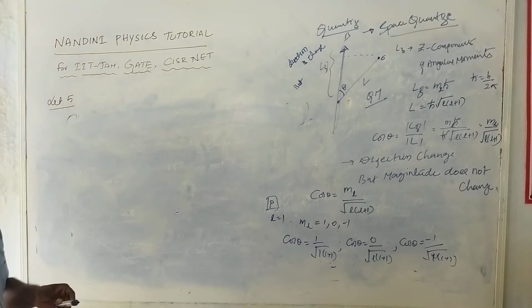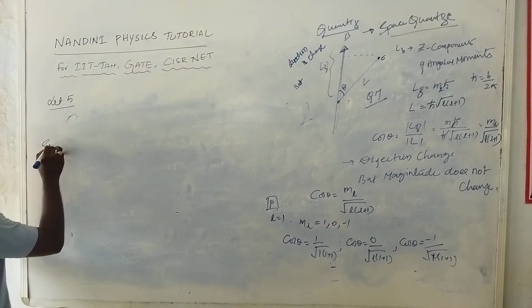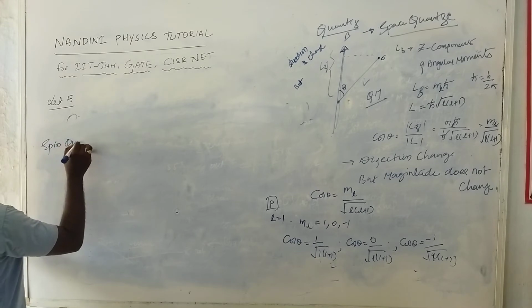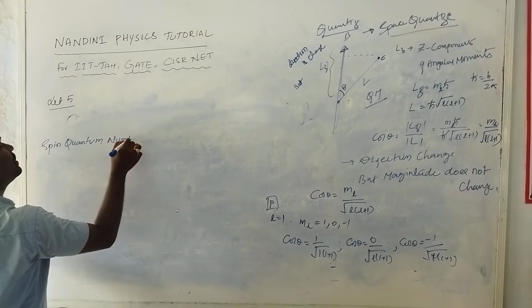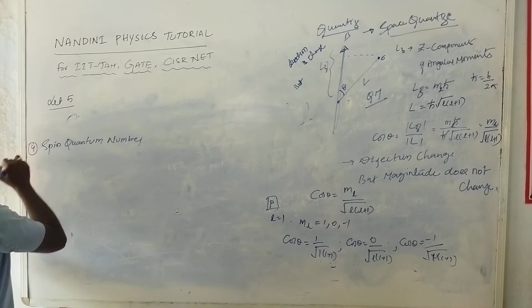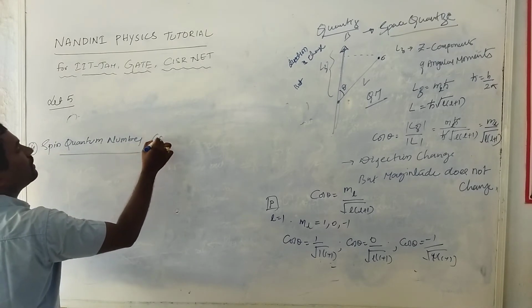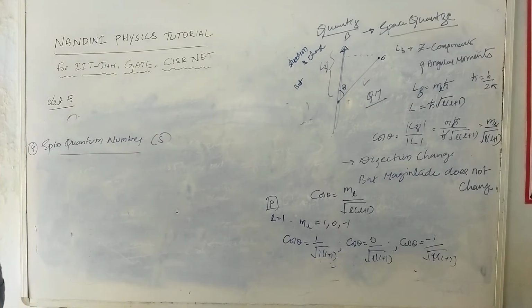The fourth one is the spin quantum number. Spin quantum number is nothing but S. Simply, this is like the orbital quantum number, like the spin quantum number.